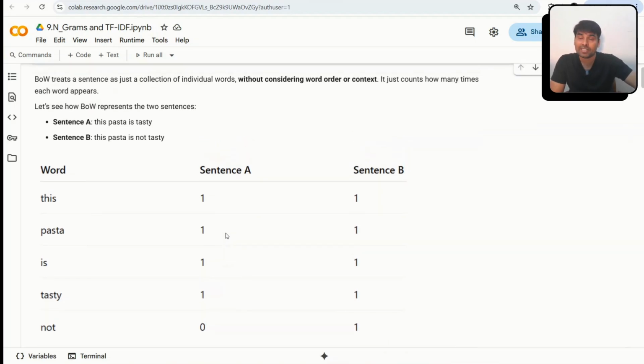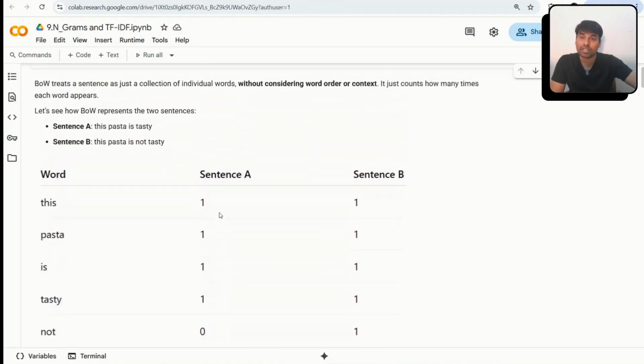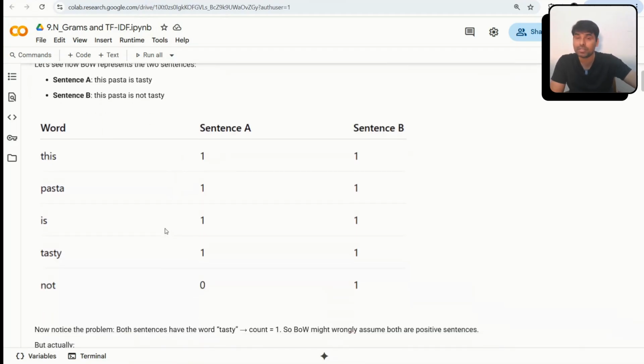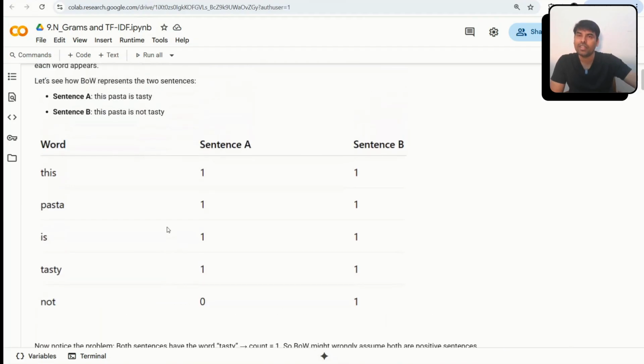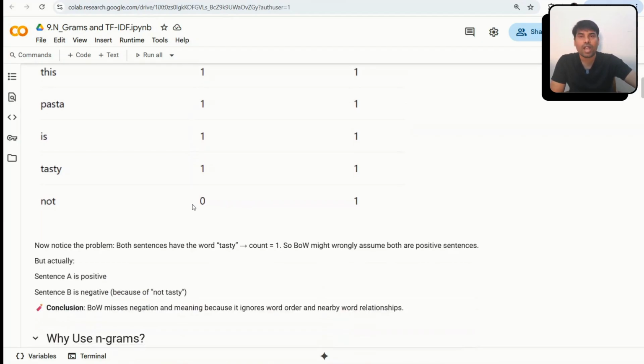Because of that, it is not able to capture negative sentiments and word order, and that is why it will not give a good result if you are building a sentiment analysis model. It is not a good practice. I hope as of now you understand this limitation and these shortcomings, and why Bag of Words is not ideal. It misses the order, contextual meaning and negative meanings. So how do we overcome this?